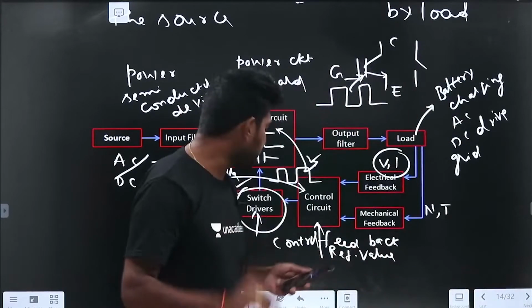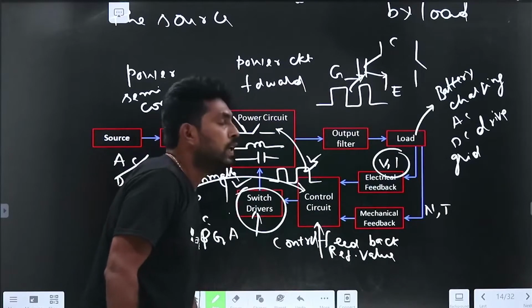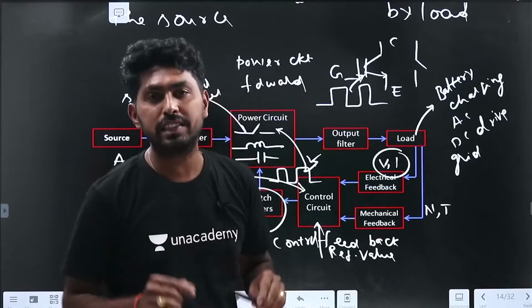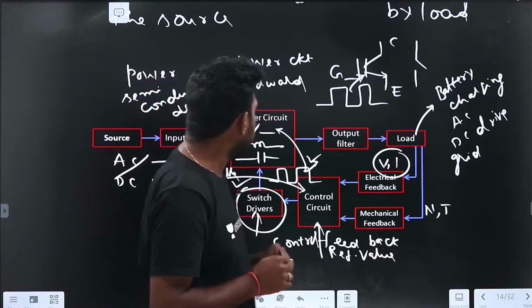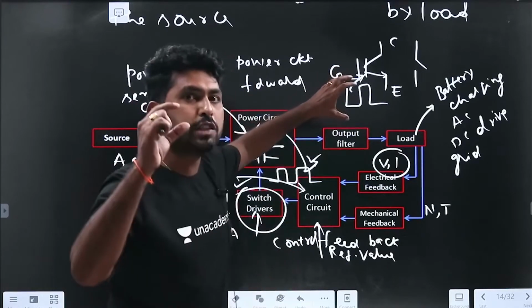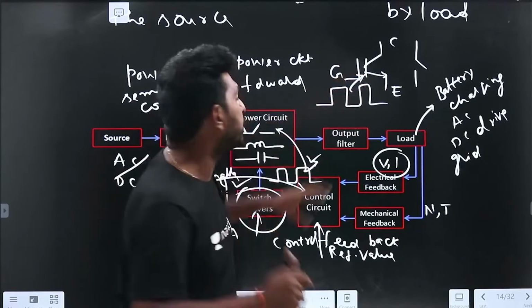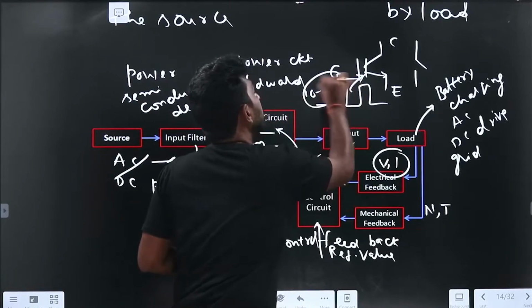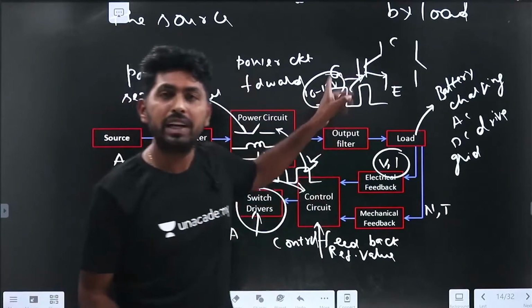Let me explain, guys. If you see the IGBT specifications, the gate pulse amplitude should be between 10 to 12 volts.